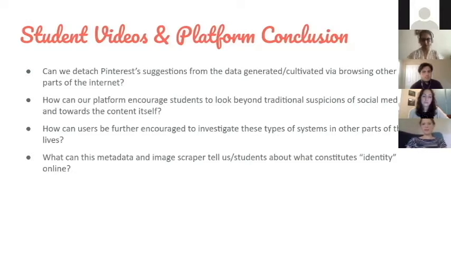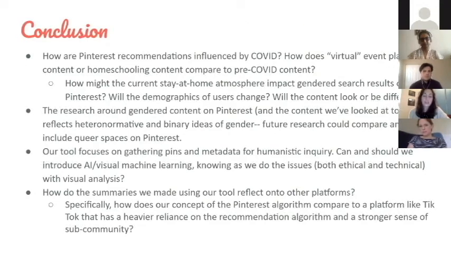And then what can this metadata and image scraper tell us or students about what constitutes identity online? How much of it is really generated by yourself and how much of it is generated by these other factors? We've also been thinking a lot about how, as we've worked on this project this spring, this content and Pinterest recommendations are influenced by COVID. We've watched content shift in terms of homeschooling or virtual events or planning, and we're curious how this atmosphere impacts both general search results, but also gendered search results, and what that trajectory looks like.